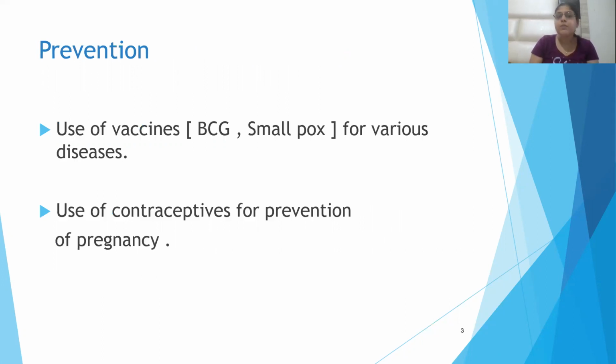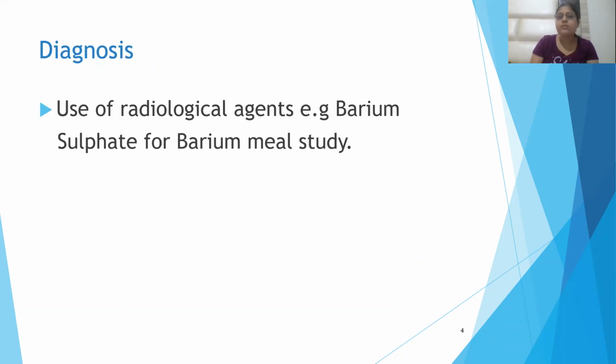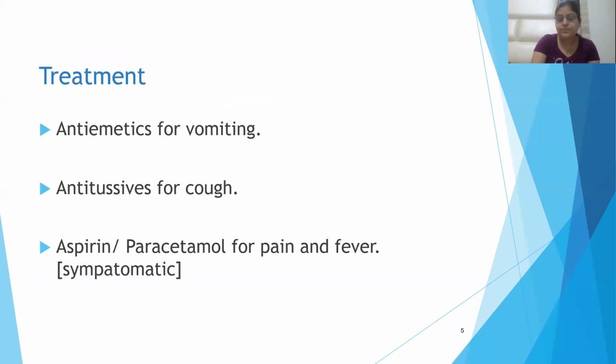Now, it can be used for prevention, like the BCG vaccine for the prevention of tuberculosis, and the smallpox vaccine for the prevention of smallpox, and we use contraceptives for the prevention of pregnancy. Diagnosis, like for colonoscopy and rectoscopy, we use barium meal study. In that, barium sulfate as the radiological agent is used.